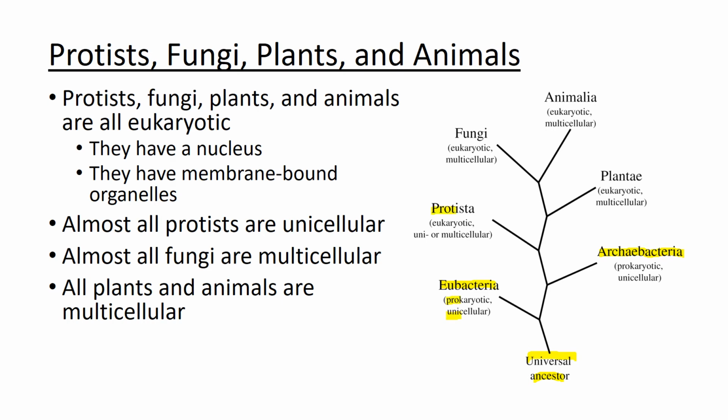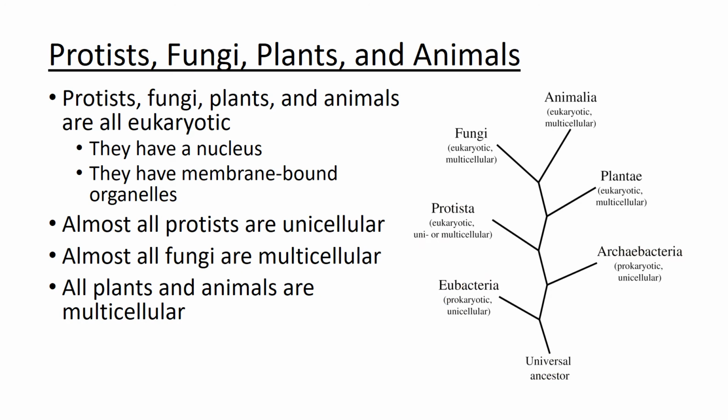But then protists appeared. And what was so important about them is they're eukaryotes. So their cells had nuclei, and they were larger, and they had more complex structures. They had more organelles within them. And these organelles were membrane bound, mitochondria, chloroplasts. But most protists were still unicellular, although a few developed multicellularity.